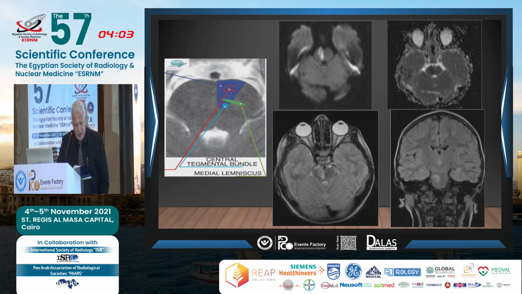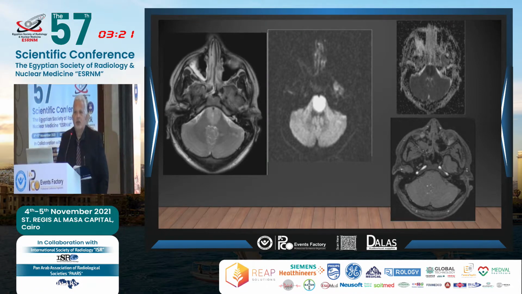Another patient here came with contralateral hemiparesis. This blue area is the area affected, as you see here. In the diffusion, it's well seen as a diffusion restricted part here, and also in the FLAIR, in the coronal FLAIR and axial FLAIR. This infarction in this area, the patient will come with contralateral hemiparesis, hemiplegia, hemisensory loss, ipsilateral facial nerve palsy, conjugate gaze palsy, inability to look at the side of the lesion. All this clinical detail, you can find only for this lesion, which is called Foville syndrome.